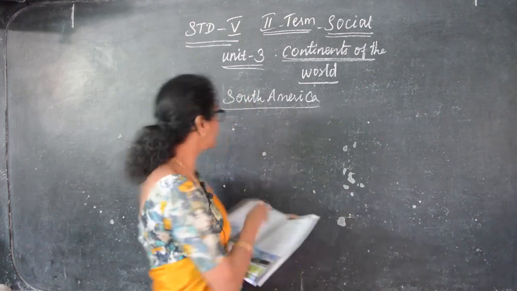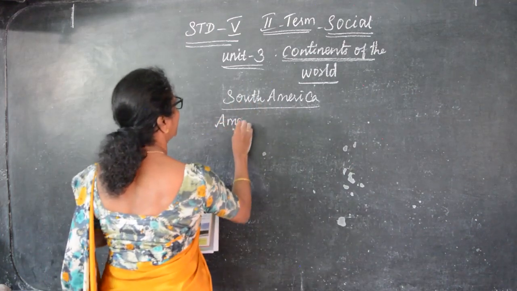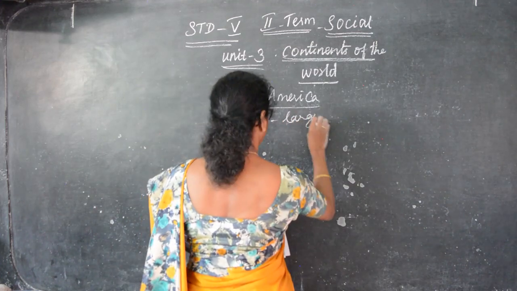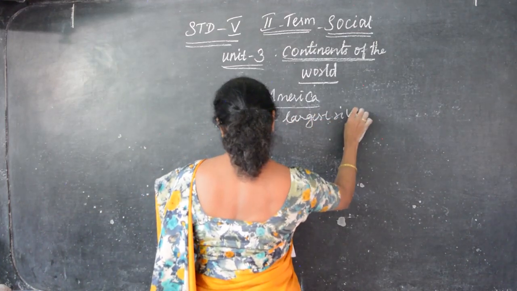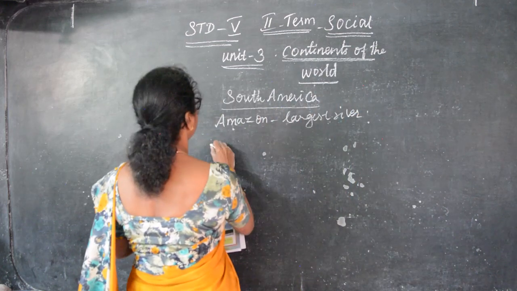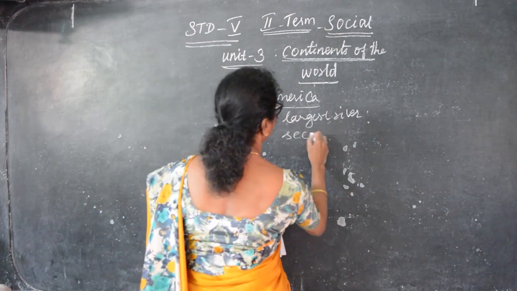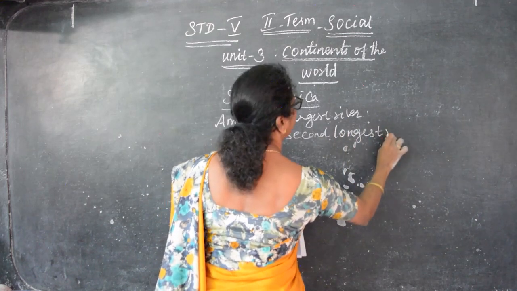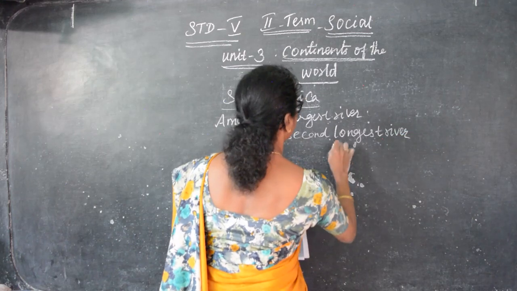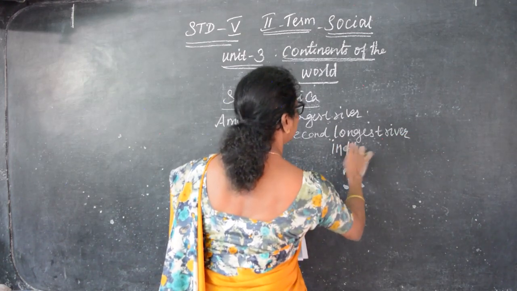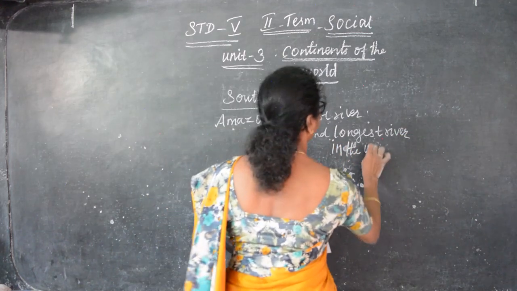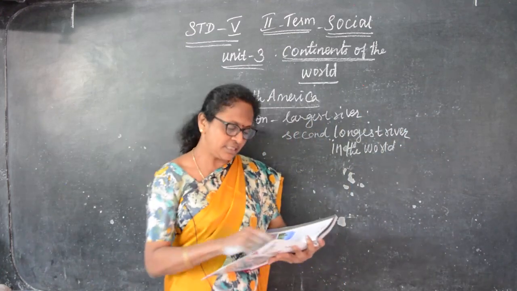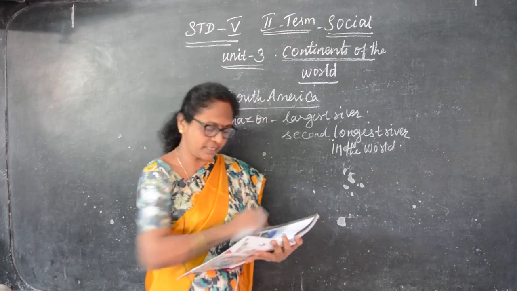The Amazon is the largest river in South America. Not only the largest river but also the second longest river in the world. That is the Amazon River, and it is flowing in South America.